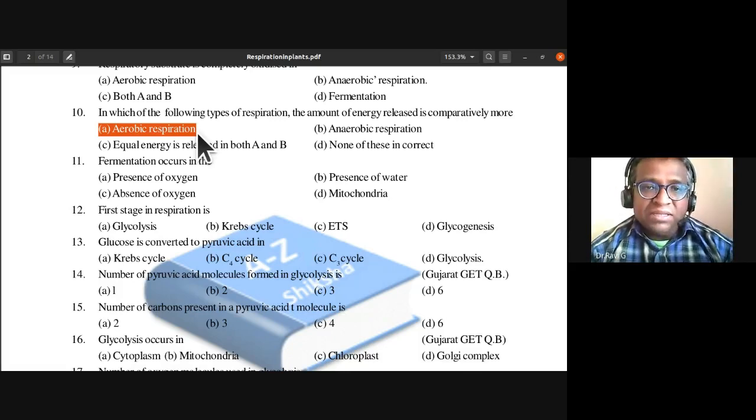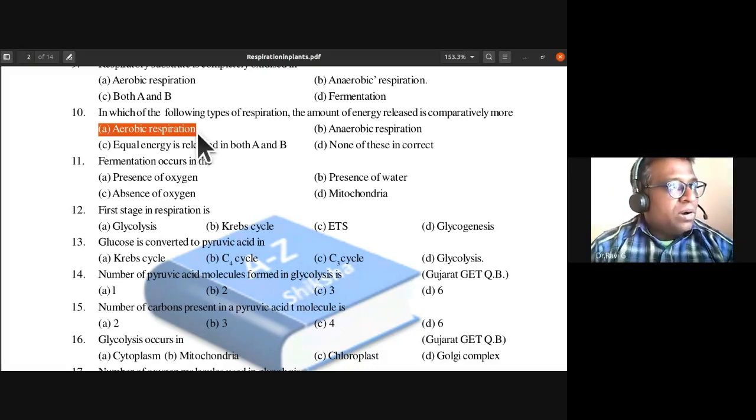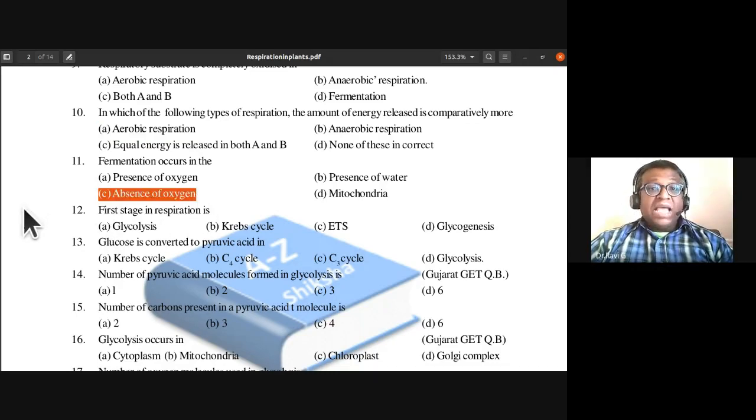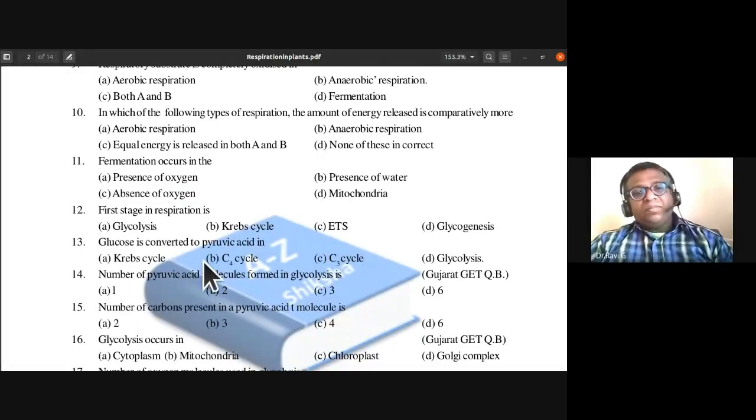Fermentation occurs in the presence of oxygen, presence of water, absence of oxygen, mitochondria. So the fermentation occurs in the absence of oxygen. So it is anaerobic respiration, we also call it as. So fermentation occurs in the absence of oxygen.